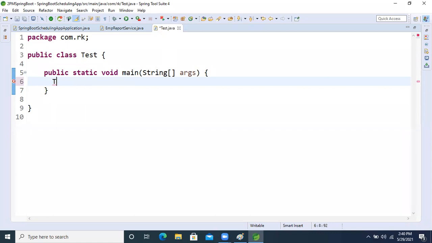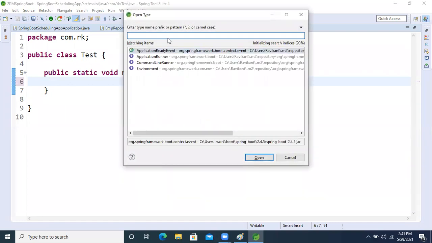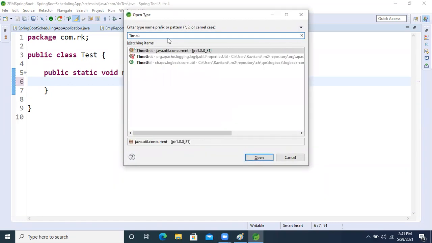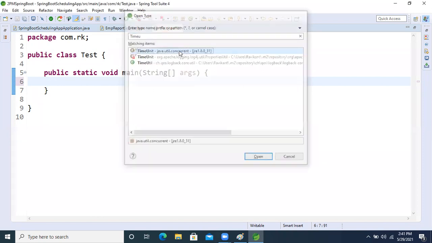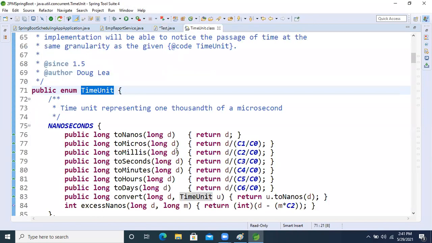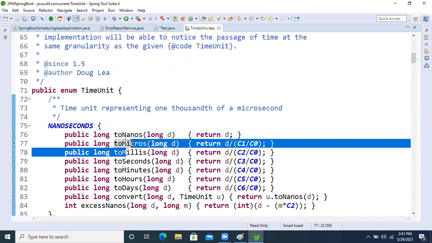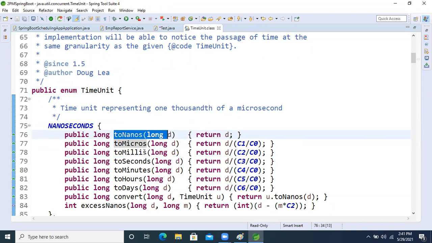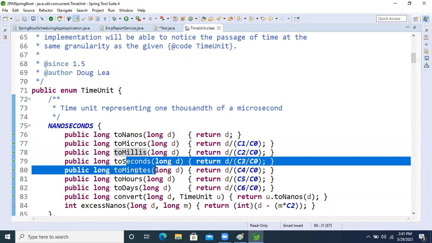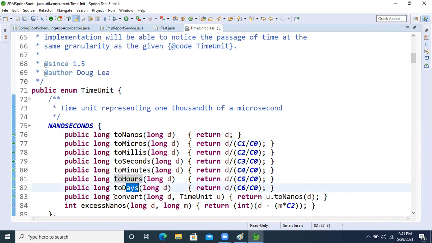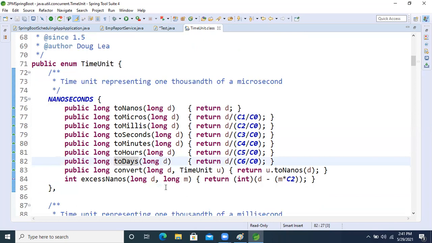You can open TimeUnit by pressing Control Shift T and searching for TimeUnit. It is one class, right? See this, I'm opening this API. Here we see nanosecond, then microsecond, millisecond, second, minute, hour, and day. Till day, after that nothing is there, right?